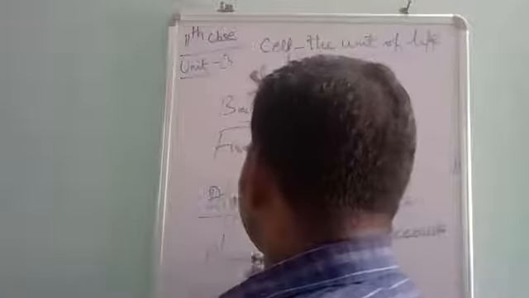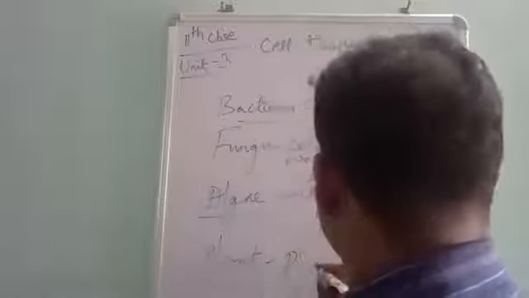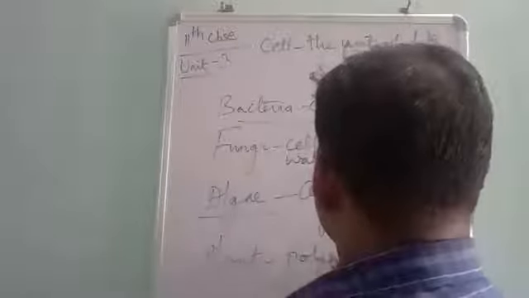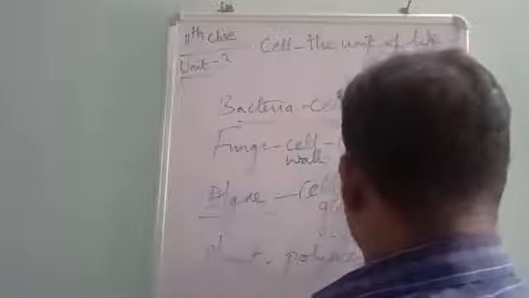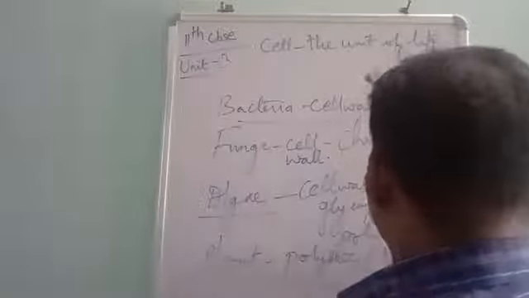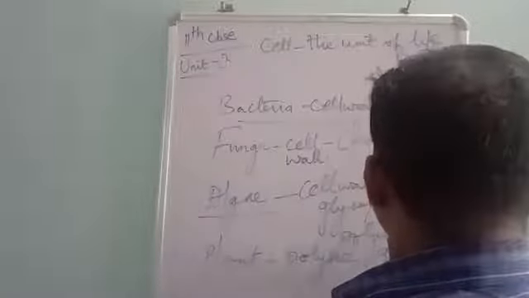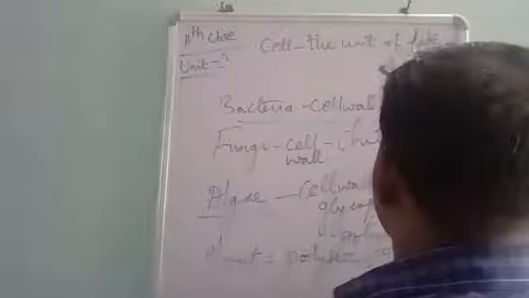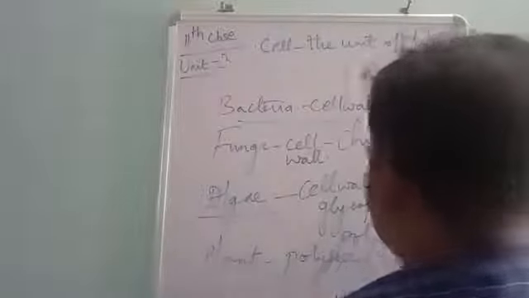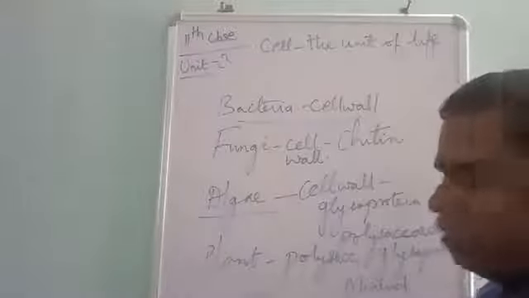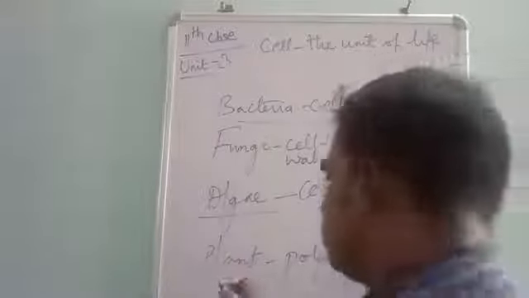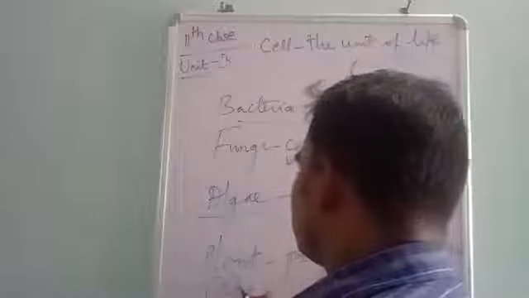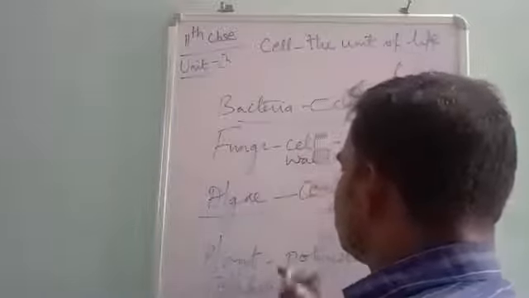Okay, the cell wall of plant: polysaccharide, glycoprotein, minerals. Okay, all these things form the cell wall of the plant. So cellulose. Got it?